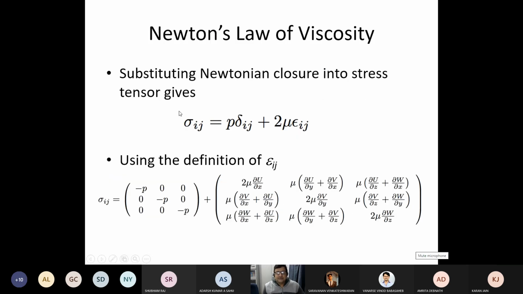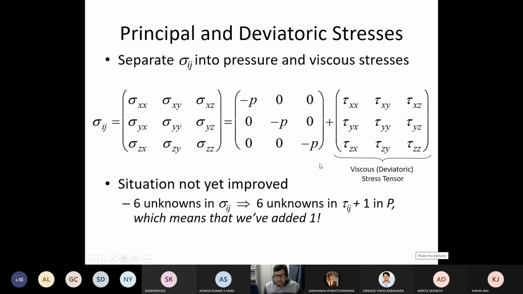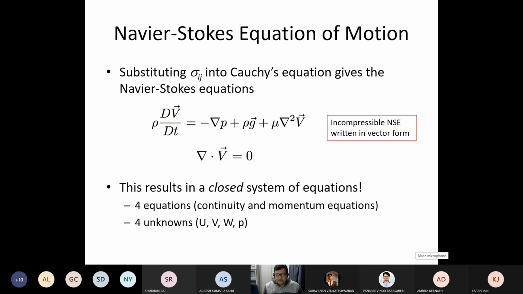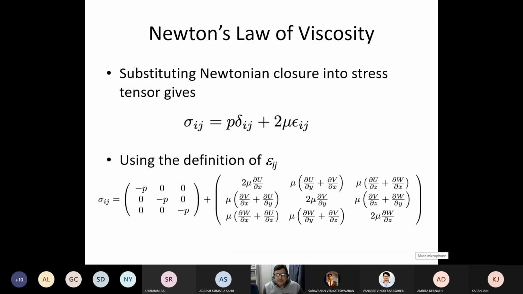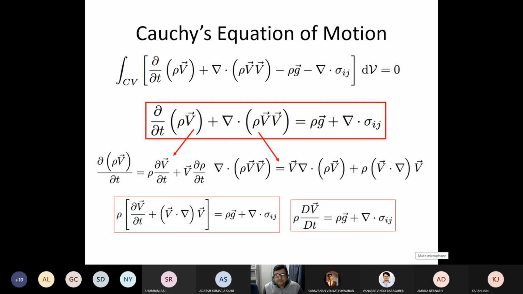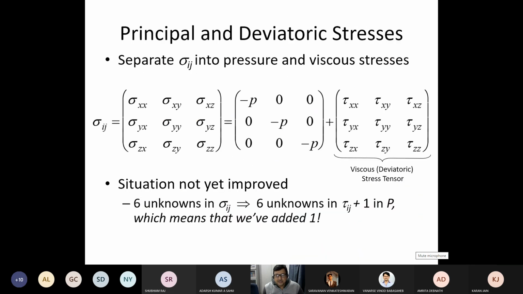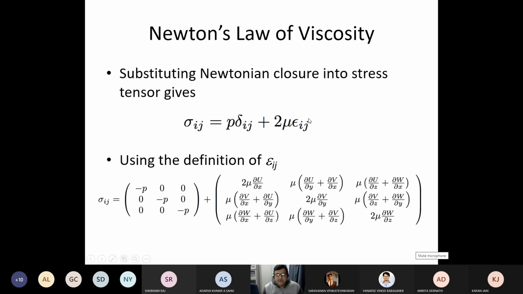So what you did, you said that sigma ij is one part which is constant, invariant, which holds the thermodynamic pressure. The second part is the deviatoric part, where tau is proportional to what? Maybe later or previously somewhere Newton's law is written. Anyways, tau is proportional to 2 mu into Eij. Tau is equal to 2 mu into epsilon ij.